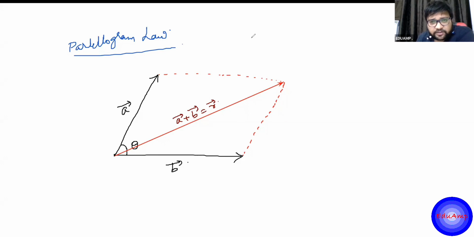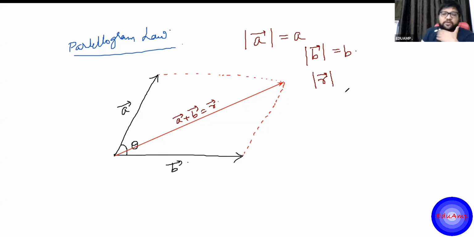The magnitude of a vector is denoted as mod of A. Let's say this is A. The magnitude is denoted by this modulus sign. Modulus of A, this is the magnitude of A. B vector's magnitude is, let's say, B. And R vector is the resultant, and this mod R is the magnitude of the resultant.